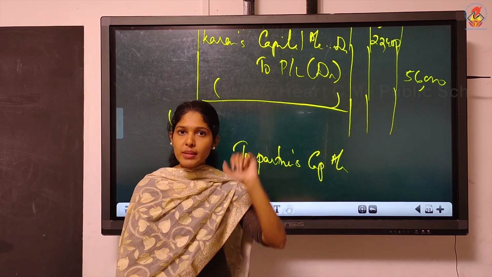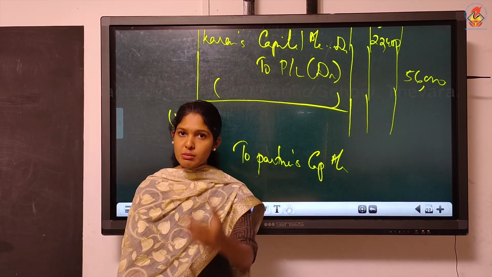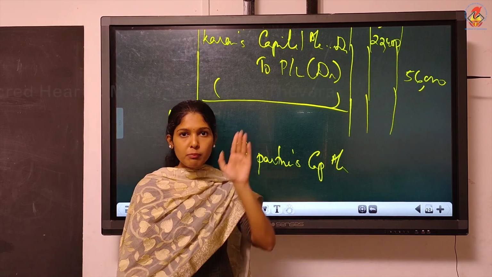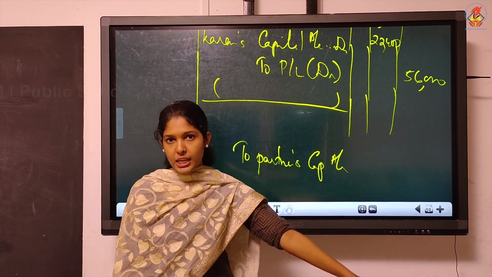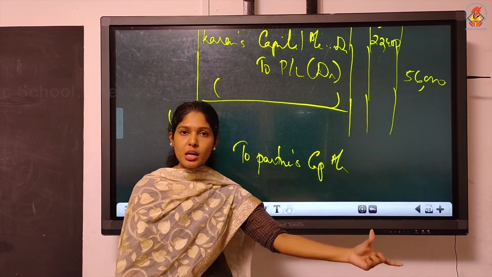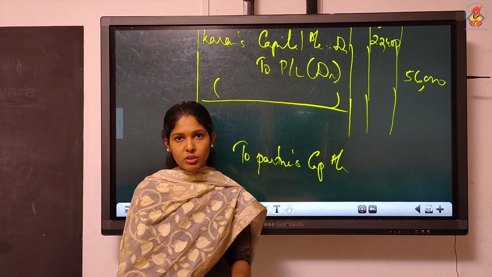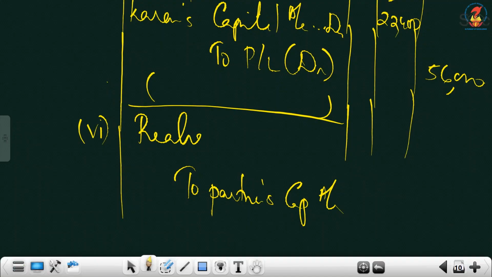Before the balance sheet, there is one financial statement, that is the P and L account. So if you are closing the balance sheet now, already you would have closed P and L items. And you know that on the P and L debit side, we have so many expenses, on the credit side, we have so many incomes. So expenses and incomes we would have closed already. Realization expenses also we have closed already. So you shouldn't write realization expenses account. You must write it as realization account itself. If you write expenses, it is wrong.